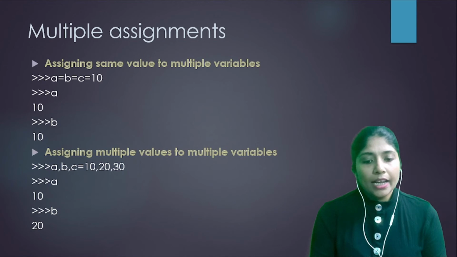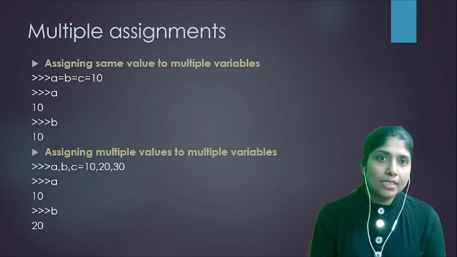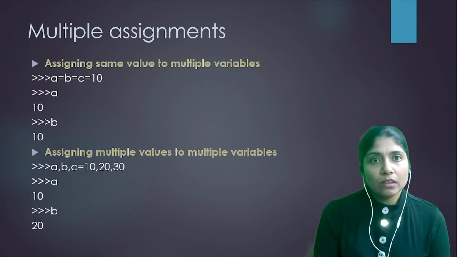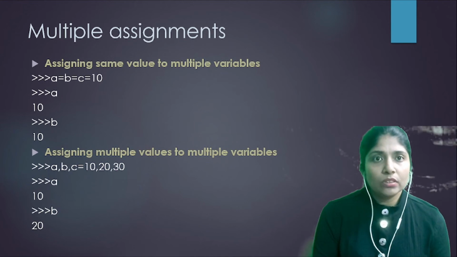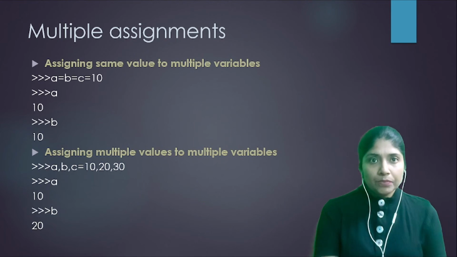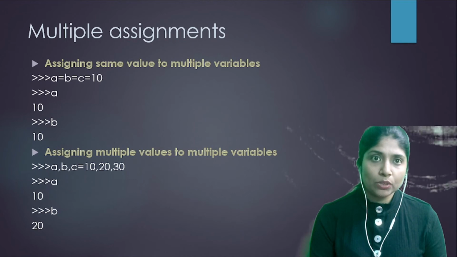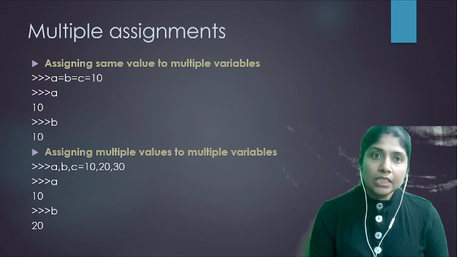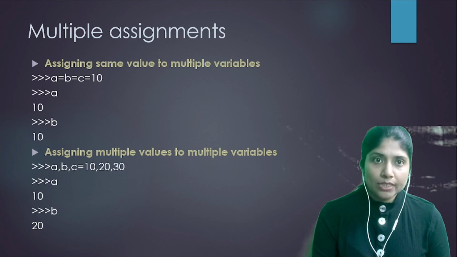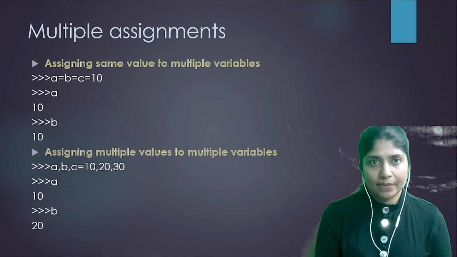In assigning multiple values to multiple variables, if you write a, b, c = 10, 20, 30, the right values will be assigned to the left variables in sequential order. 10 will be assigned to the first variable a, 20 will be assigned to the second variable b, and 30 will be assigned to the third variable c.